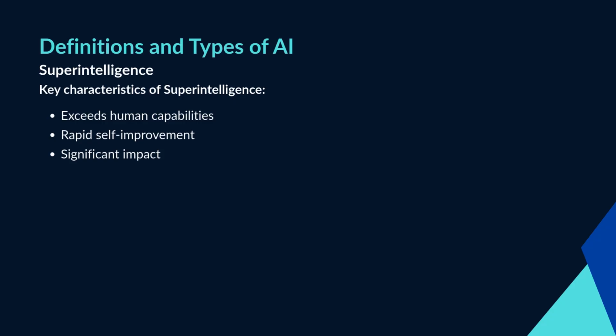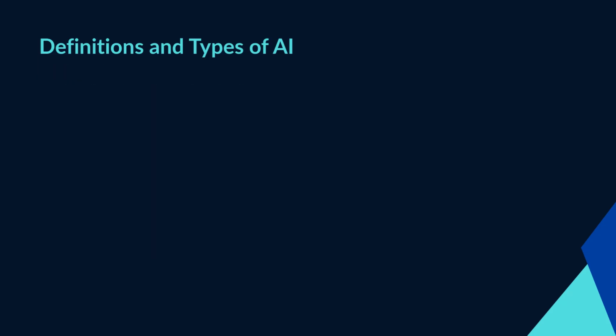Understanding these types of AI helps clarify the current state of the technology and where it might go in the future. While most AI systems today fall under the category of narrow AI, researchers and technologists continue working toward more advanced capabilities, with both great opportunities and significant challenges ahead. In this course, we will focus primarily on the practical aspects of narrow AI and the tools used to create intelligent systems that solve real-world problems.